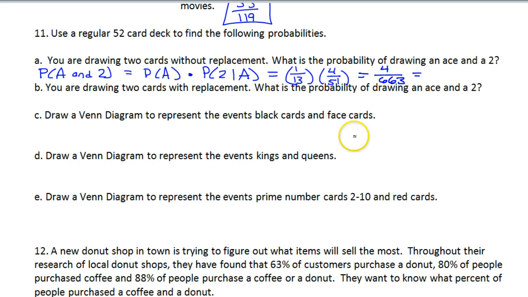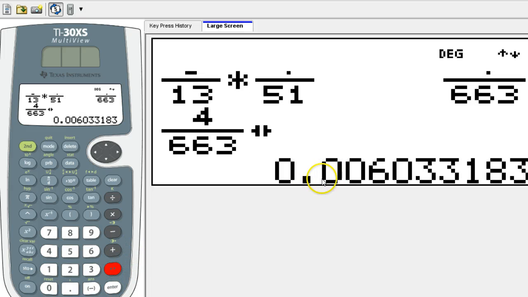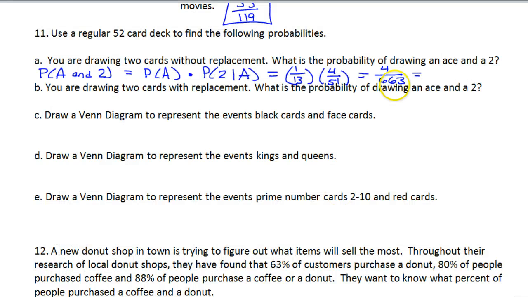I'm curious what the percentage is on that. That's 0.006. So even if I move this decimal place 2 times, that's still less than 1%. That's 0.6%. Very low odds if that's what you were hoping to draw. Anyway, I'm just going to leave it like that.